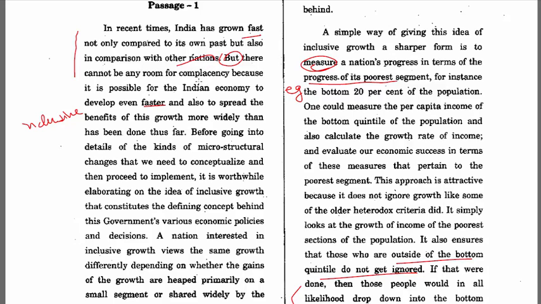Complacency means being assured and saying, okay, we have done very well in life and we don't want to do anything extra. Why is he saying there is no room for complacency? Because it is possible for the Indian economy to develop even faster. So he's saying there is even more scope, and also to spread benefits of this growth more widely than has been done before. So again, you need to keep thinking in your mind.